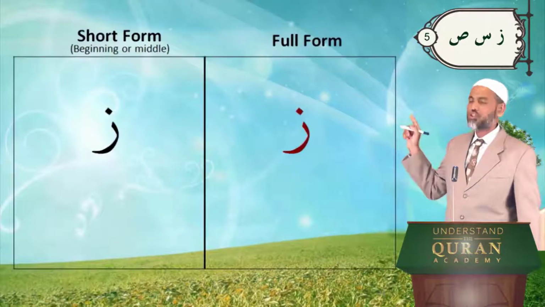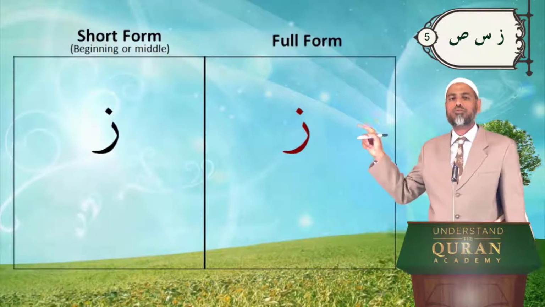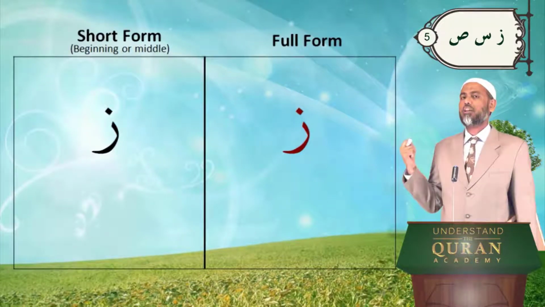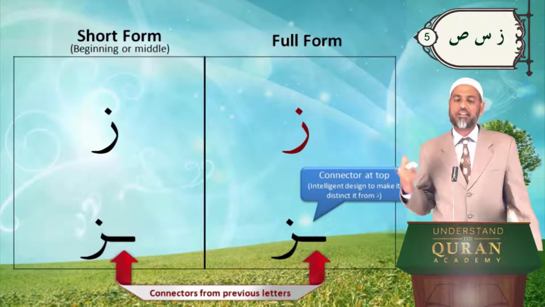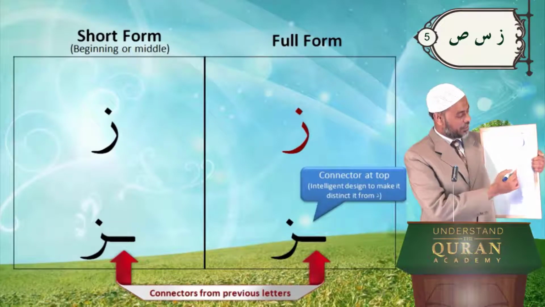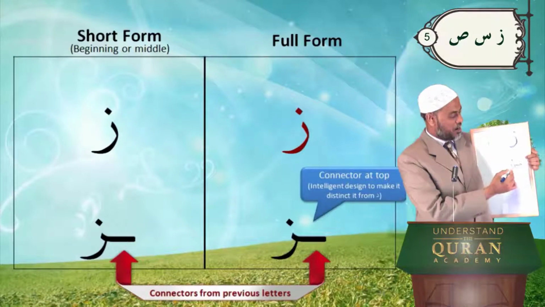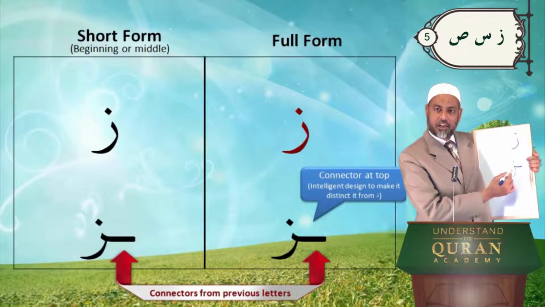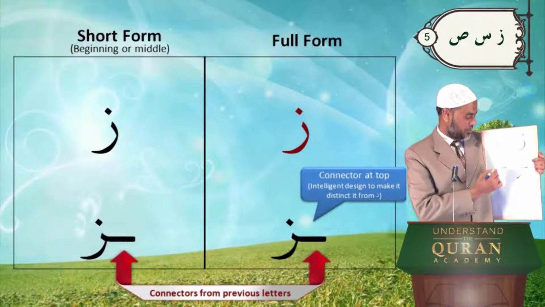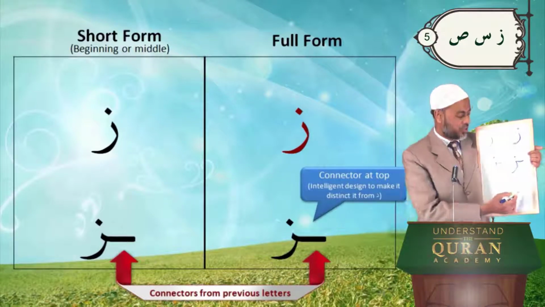Alright, so you have the full form and the short form, which are just the same, and both of them can have connectors from previous letters. And remember, this is the full form and this is the short form, and the connector is at the top. Connector in za is at the top, okay? At the top. Why am I saying that? You know, remember, in case of dal, the connector was at the bottom.